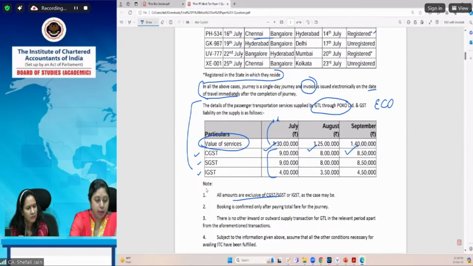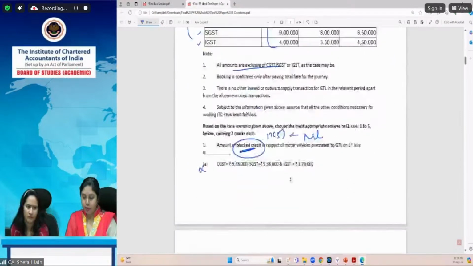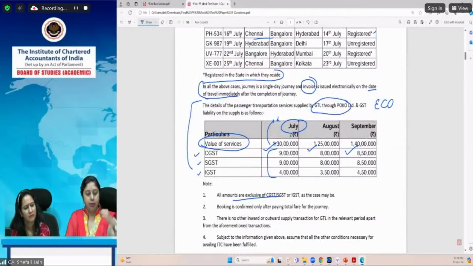Then it says for the month of July, it has to pay. Now, before this, we should first of all see what the section 9(5) provisions are, because we know that in case of services which are notified under section 9(5) of the CGST Act or under section 5(5) of the IGST Act, any services which are provided through an electronic commerce operator, tax will be paid by the electronic commerce operator himself.